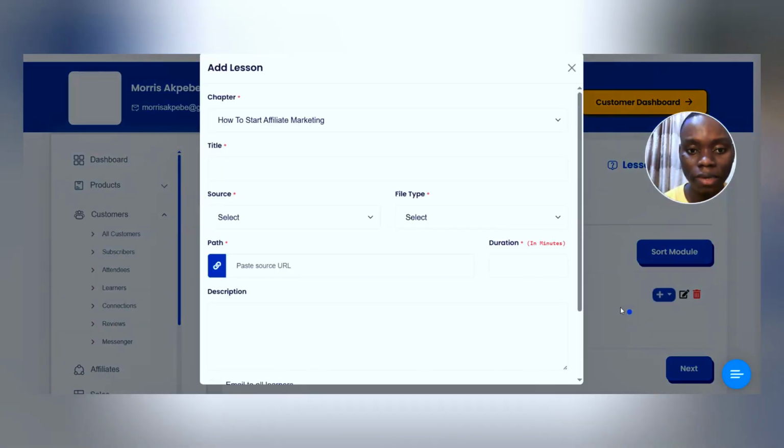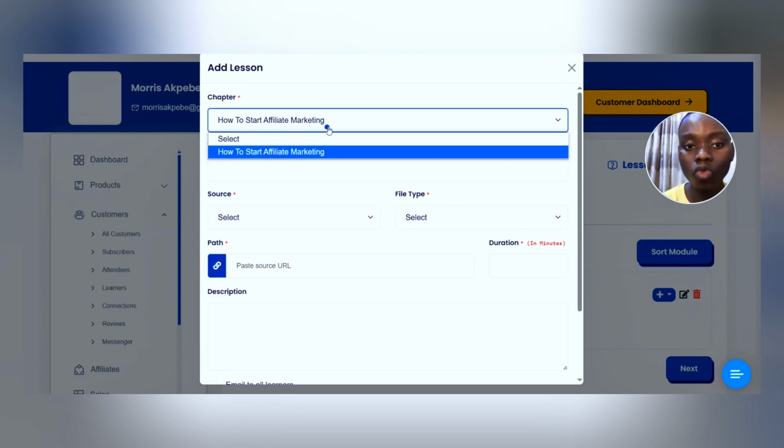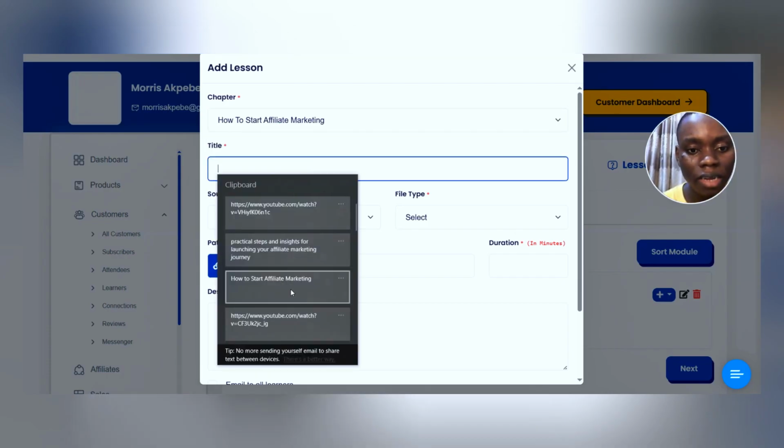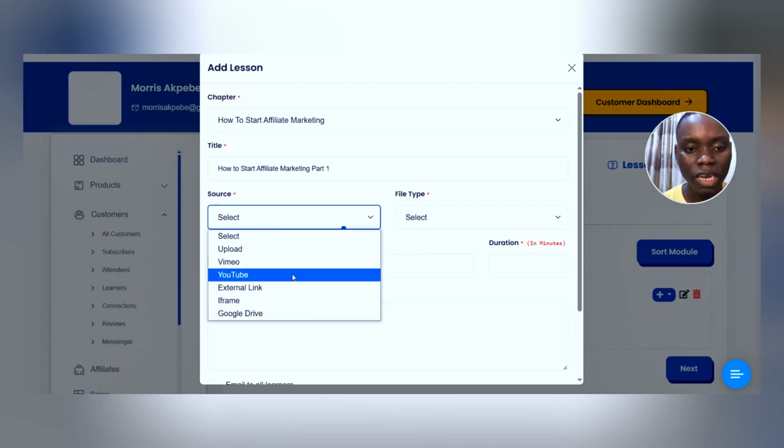So let's add a lesson. And here, how to start affiliate marketing. What is the title? We can call it, or we can actually even call this module 1. But then let's just go the same way. How to start an affiliate marketing, part 1. Then source, we're going to select YouTube. You can use any other method that is here.